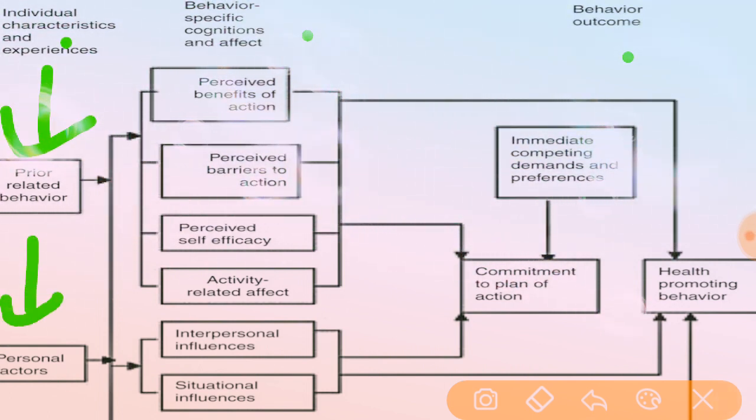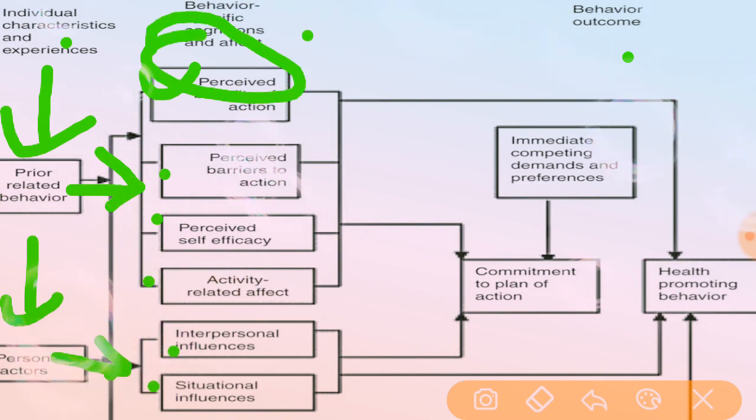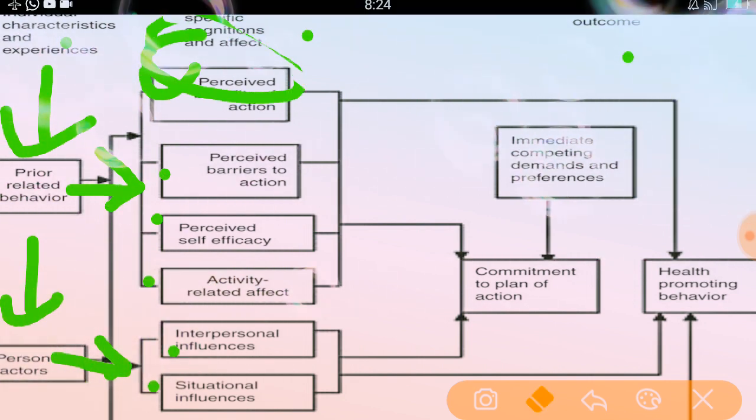Under behavior specific cognition, there are six types. See here: perceived benefits of action, perceived barriers to action, perceived self-efficacy, activity related affect, interpersonal influences, and situational influences. The prior related behavior and the personal factors will be completely related to these behavior specific cognitions and affect.